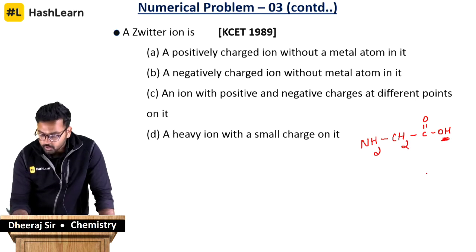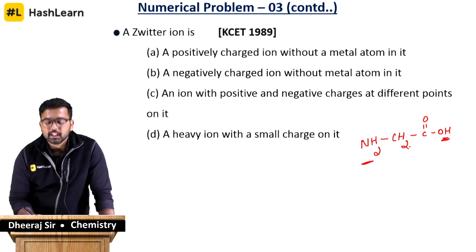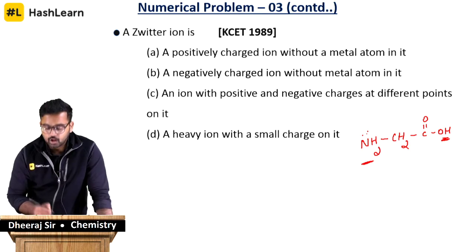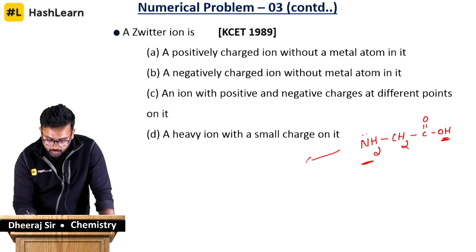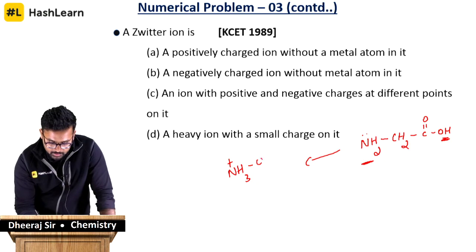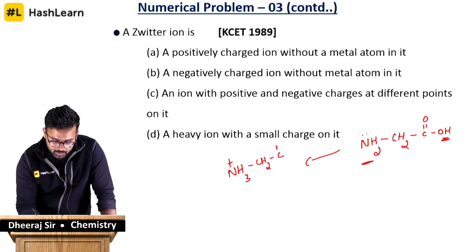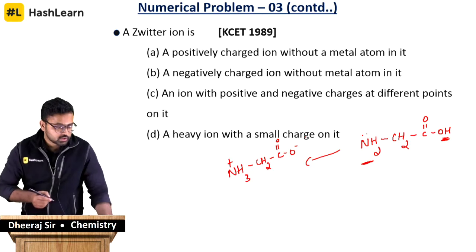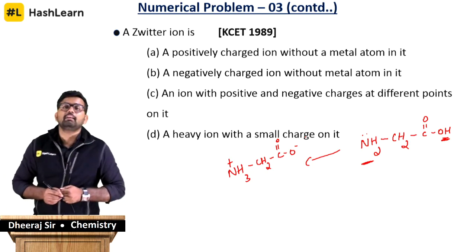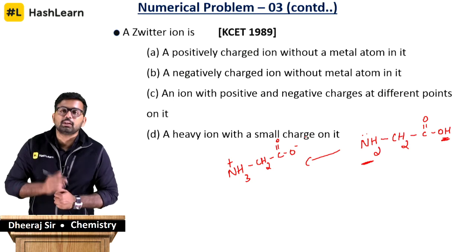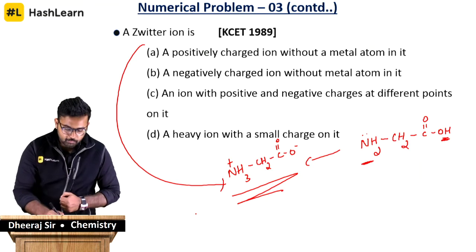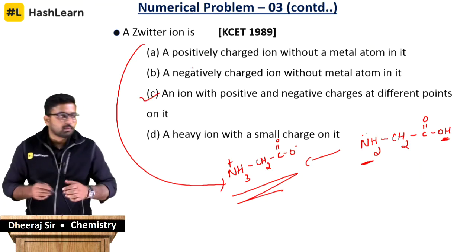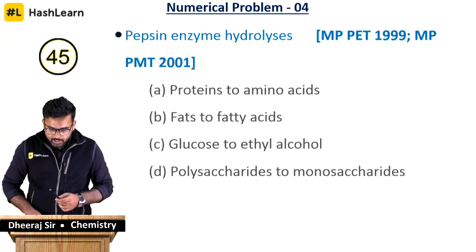And who is going to take the proton given by carboxylic acid? The amine group. Why? Because it has a lone pair on nitrogen. Therefore H plus is given and H plus is taken. This molecule goes on to become NH3 plus CH2 C double bond O minus. So if I have both positive and negative charges present on different atoms in one molecule, such species are called as Zwitter ion. Therefore it has to be option C, guys. It's option C. Good. We'll move ahead.